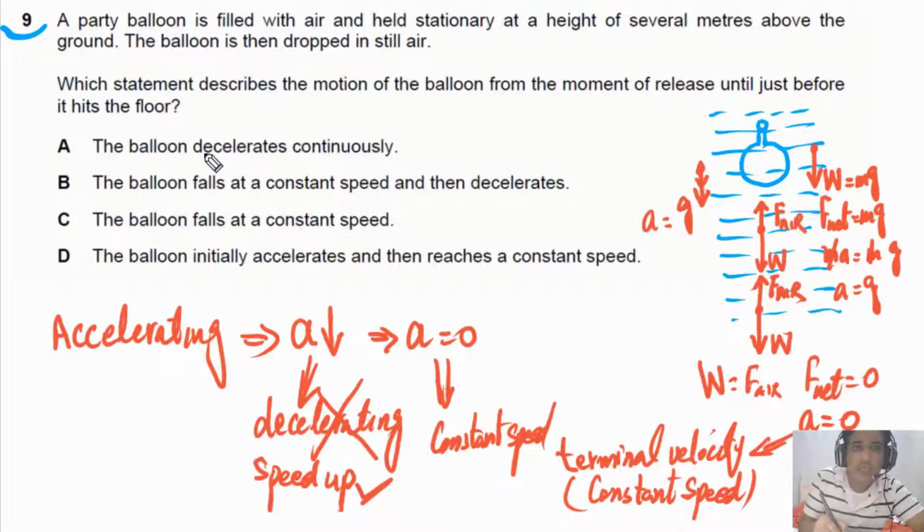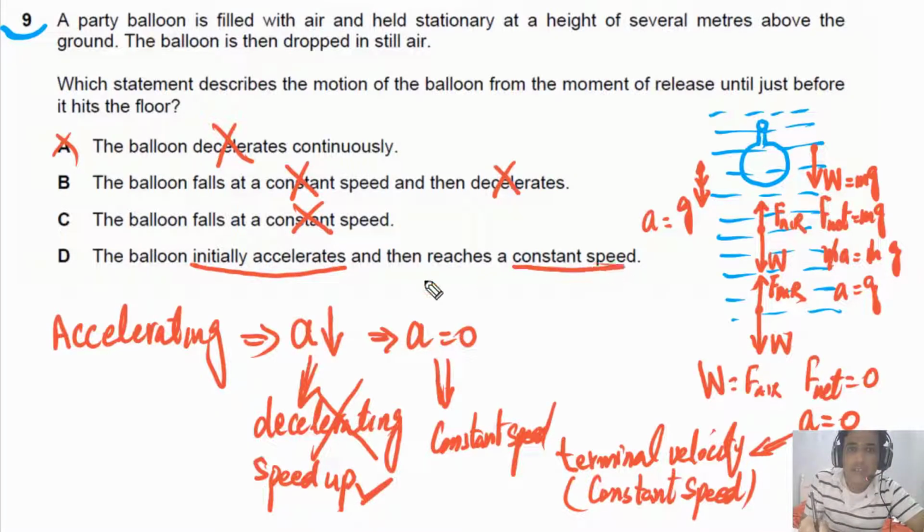Now, if you look at option A, decelerate, this is wrong. This is incorrect. Balloon falls at constant speed, incorrect. Balloon accelerate, decelerate, incorrect. Falls at constant speed, incorrect. The last option, accelerate, then constant speed. And this one is the right option. So the answer is D. D is the right answer.